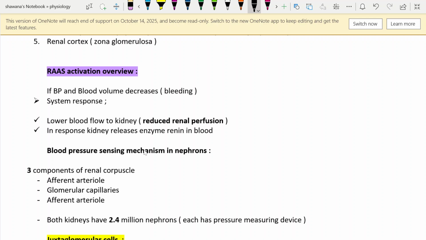What does it mean? It means that there will be lower blood flow to the kidney. It's known as reduced renal perfusion, and in response to the reduced renal perfusion, the kidney will detect that something is wrong with the blood pressure, right? So it's going to release the enzyme known as renin, on which the renin-aldosterone system is based, right?